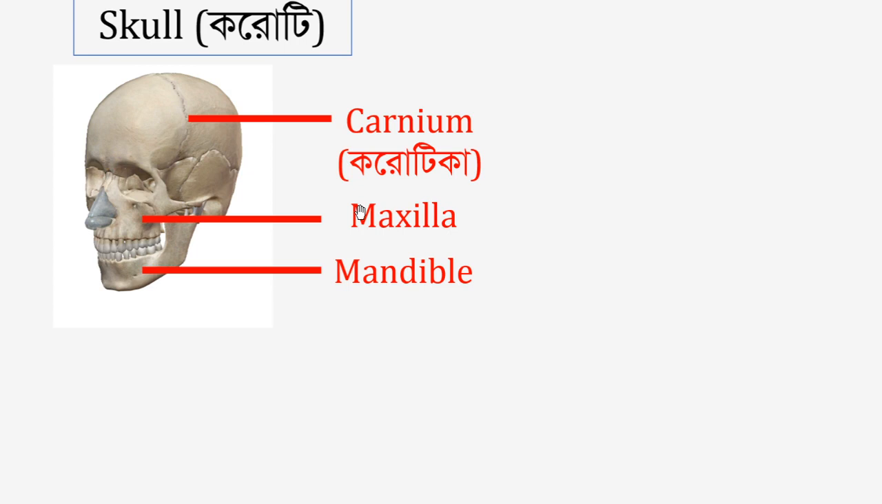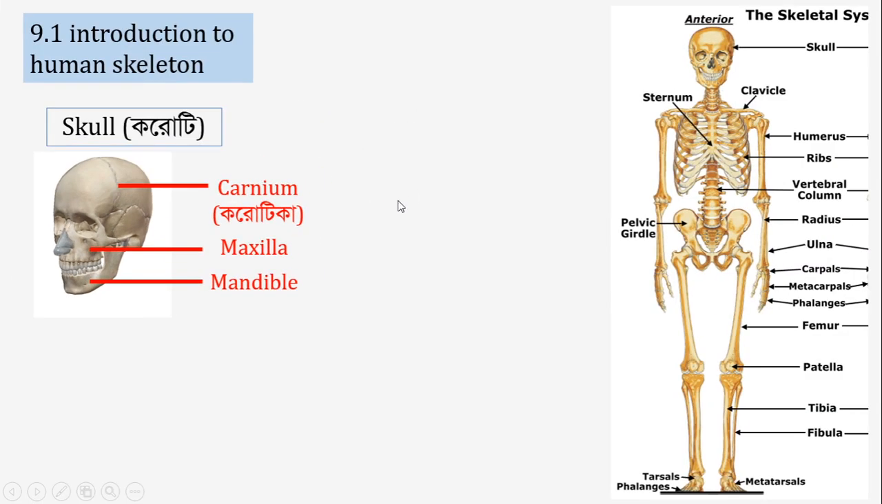So here we see the cranium. Cranium should have this spelling; here is a spelling mistake. And the cranium is not a single bone. Actually, it is a region made up of multiple bones. For example, the cranium contains the frontal bone, parietal bone, occipital bone, etc. So the skull is divided into 3 parts.